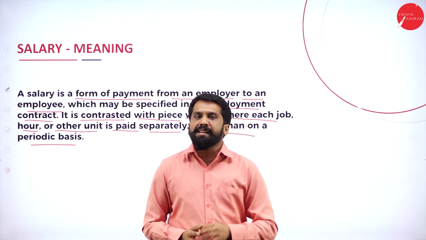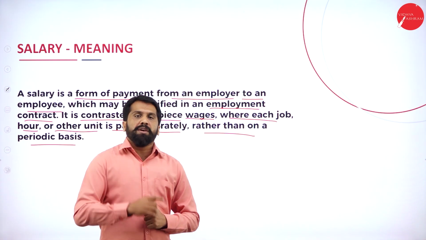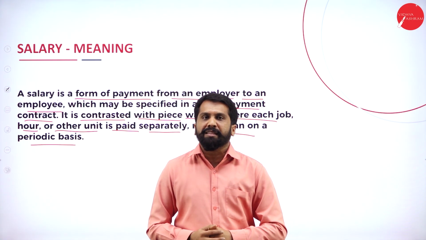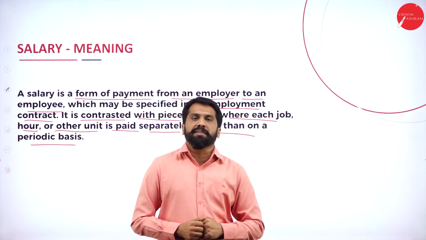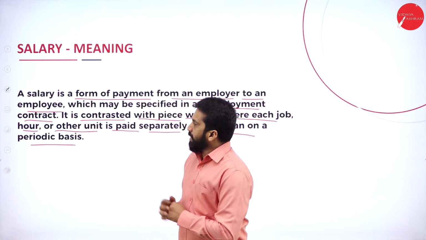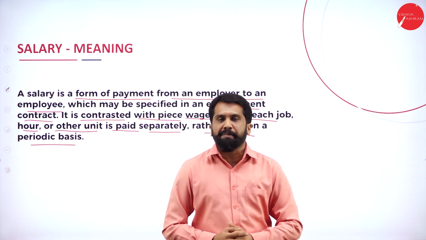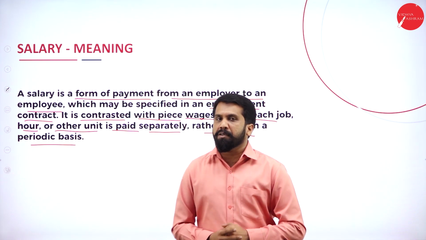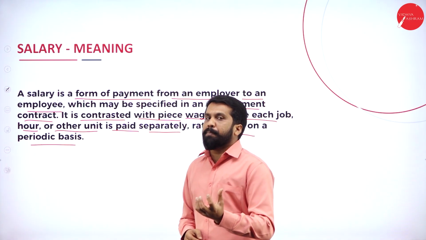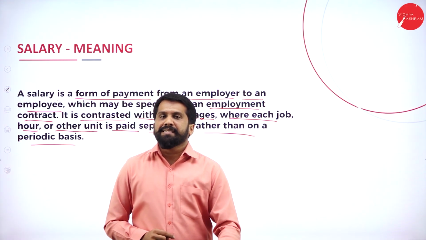And one more type of salary is paid on the basis of units produced. You have produced 1,000 units, 1,000 into 1 rupee, you will be paid 1,000. You have produced 5,000 units, 5,000 into 1, you will be paid 5,000 rupees. So sometimes the salary will be paid on a periodical basis like weekly, monthly or day basis. Sometimes salary will be paid on an hourly basis as well as on a unit basis. Whatever money you collect for your service from the employer is called salary.